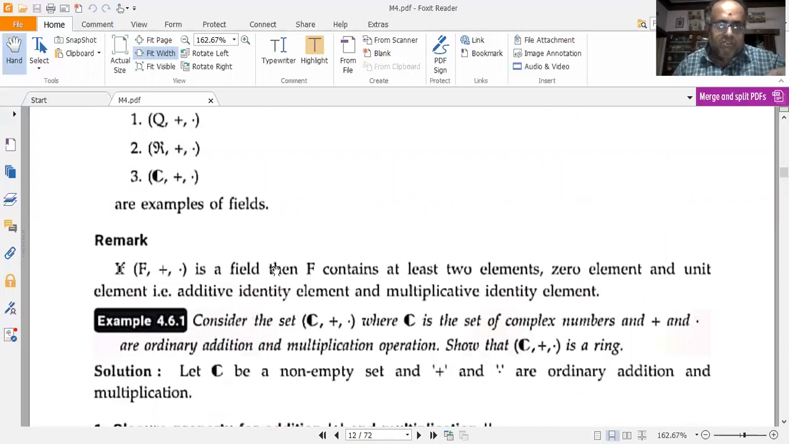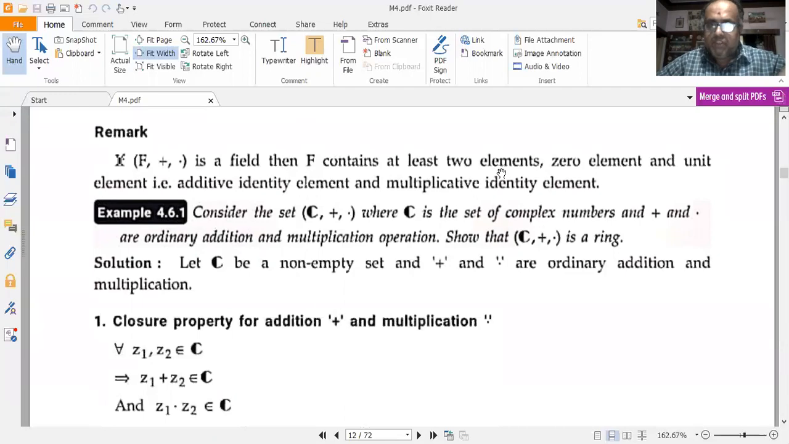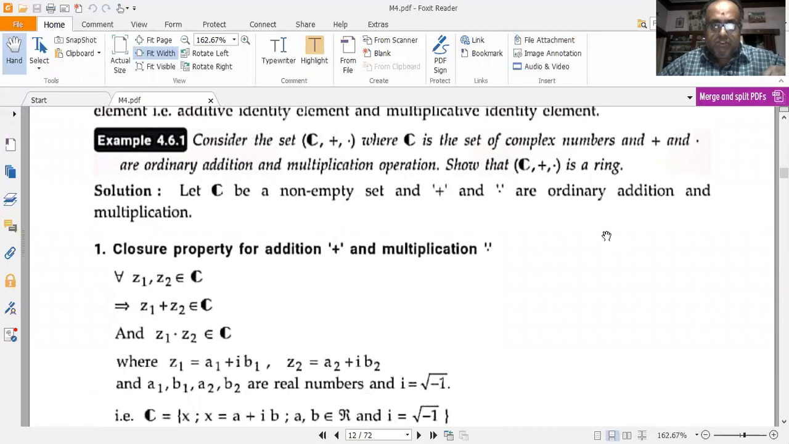Okay. So F is a field. If F over addition and multiplication is a field, then F contains at least two elements, the zero element and the unit element. That is, the additive identity and multiplicative identity elements are embedded in it along with at least two elements. So that's the primary condition that is imposed on a field. This term is taken from mathematics, abstract algebra or modern algebra. So we shall solve two problems based on this.